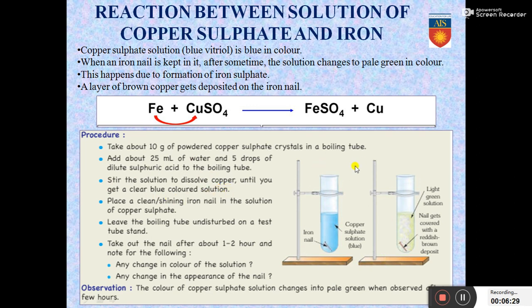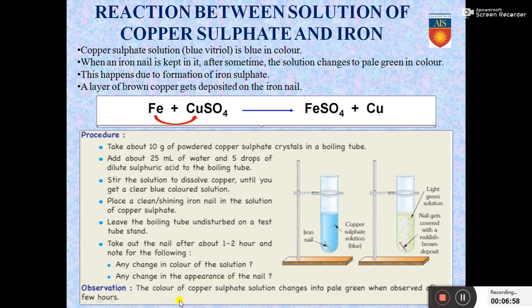So the mixture is to be stirred properly so that we get this copper sulfate solution which is blue in color. Place a clean shining iron nail in the solution of copper sulfate. So an iron nail is put inside the copper sulfate solution and leave the boiling tube undisturbed on a test tube stand. After 1 or 2 hours, what are we going to observe? We have to see if there is any change in color of the solution and if there is any change in the appearance of the nail.